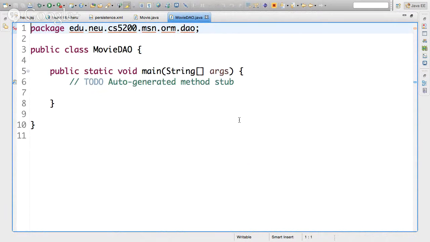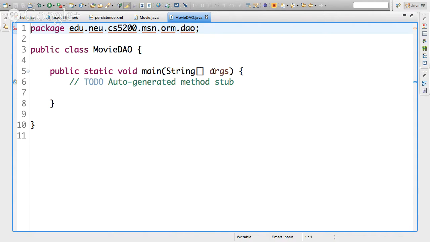So if you remember, the MovieDAO that we implemented last week provided all the various CRUD operations, right? Create, update, delete, read, and read all, right? Remember that? We're going to do the same thing here, but it's going to be much, much simpler, right? It's going to be a fraction of what we wrote last week, okay? Last week, we were explicitly using SQL, right, to go out and fetch things. We were using prepared statements, right? We were iterating over a result set, right? We're creating a list and populating that list, instantiating each object, populating the objects. I mean, it was a fair amount of work, okay? Over here, we're not going to need to do that at all.